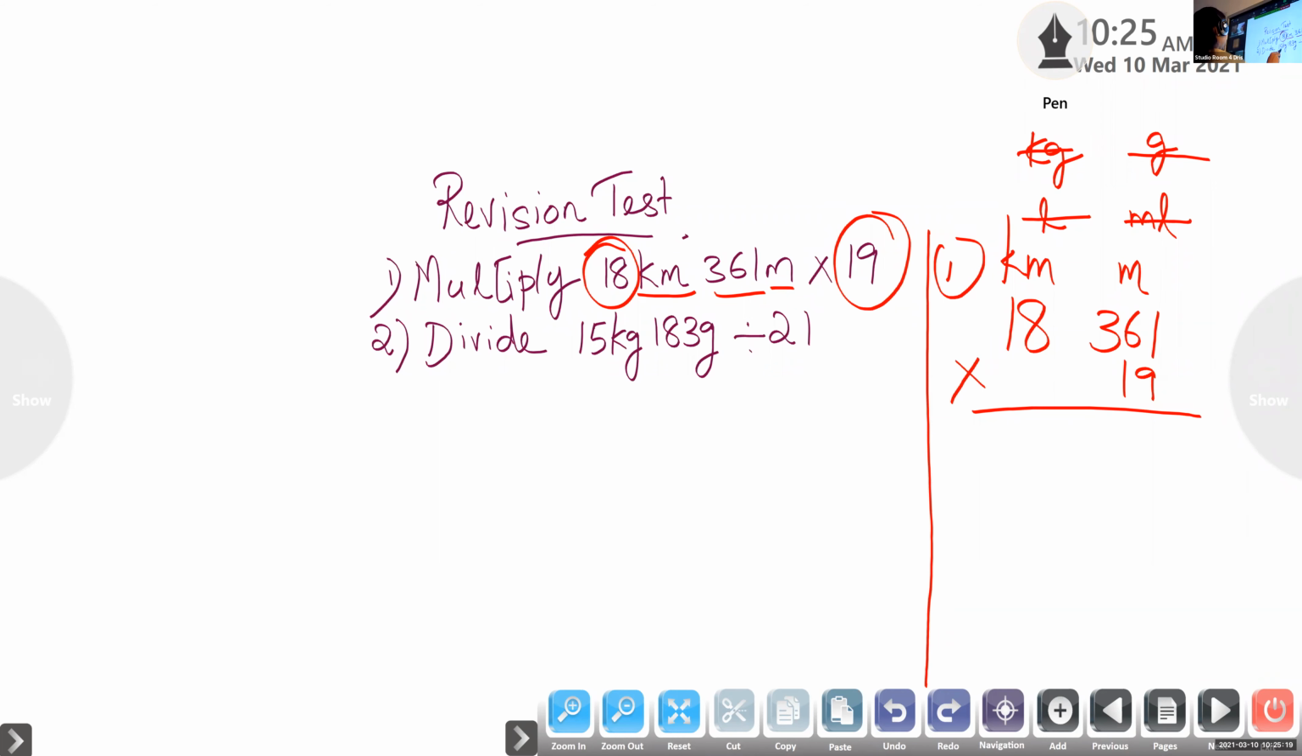Here, 15 kilogram 183. We will write together as the dividend. And the divisor is 21. So first step you have to write like this. Then start normal multiplication and normal division. Try to do alone, all of you.